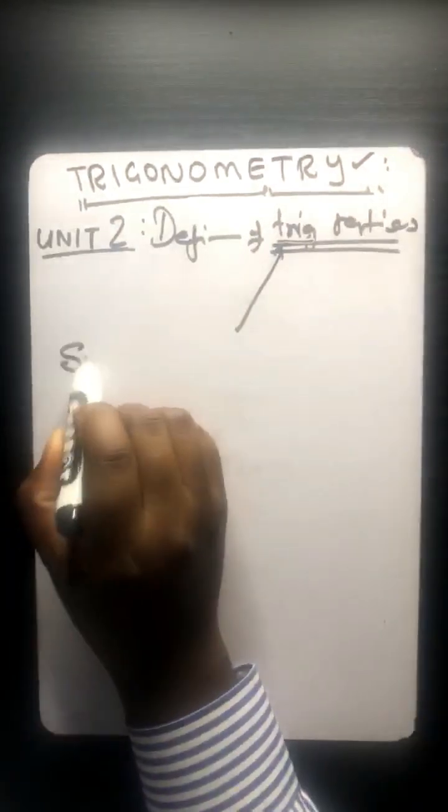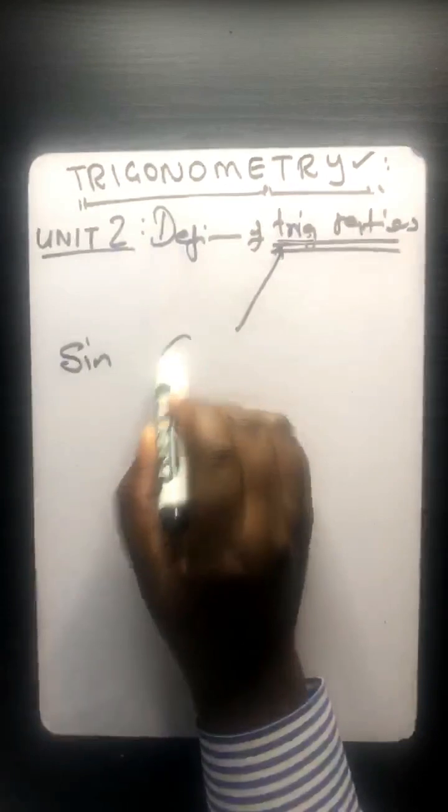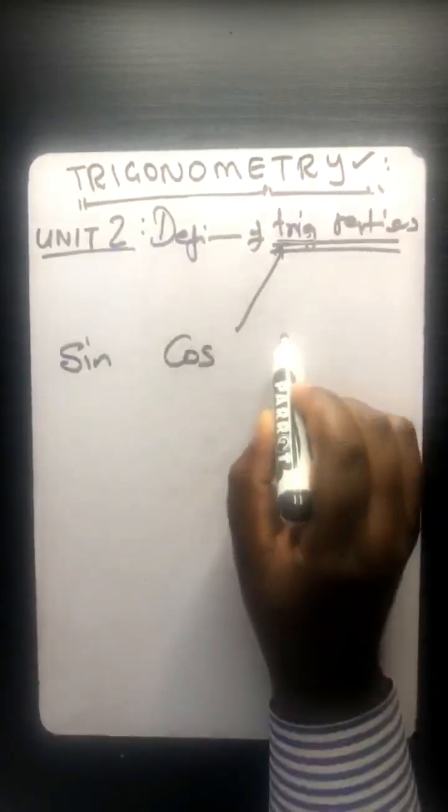What are those? We have 3 trigonometric ratios. Number 1, let's say sine. Number 2, let's say cos. Number 3, let's say tan.